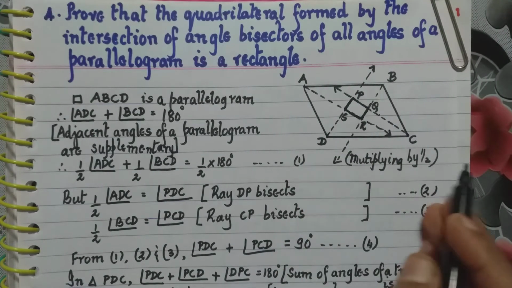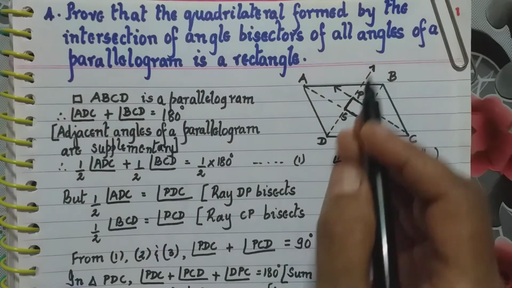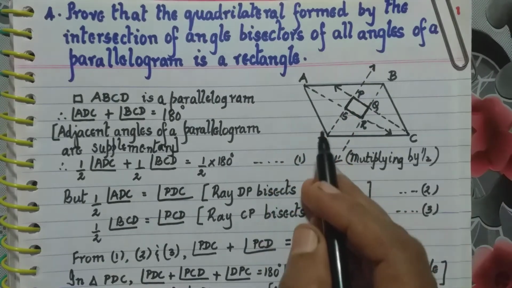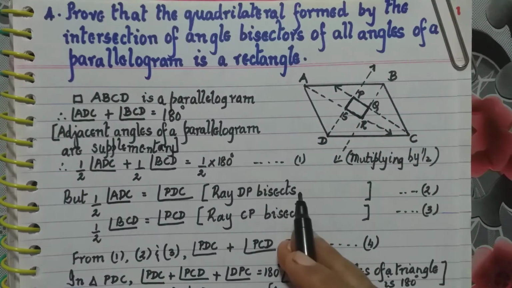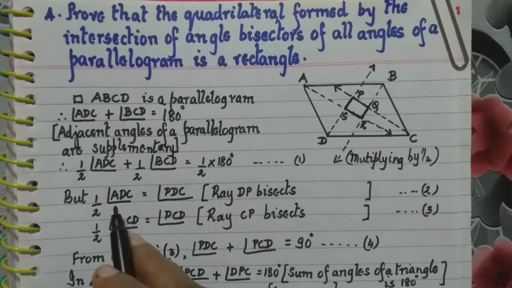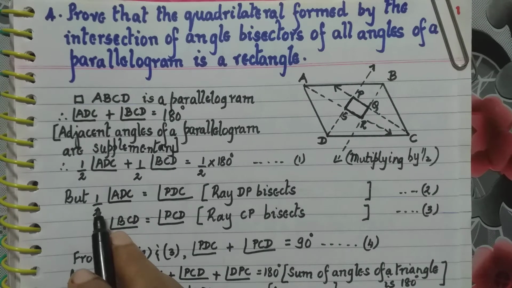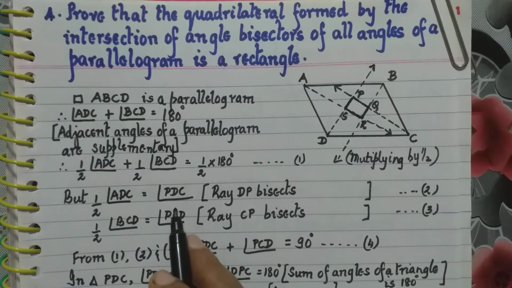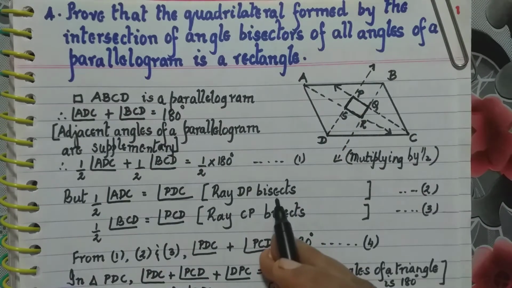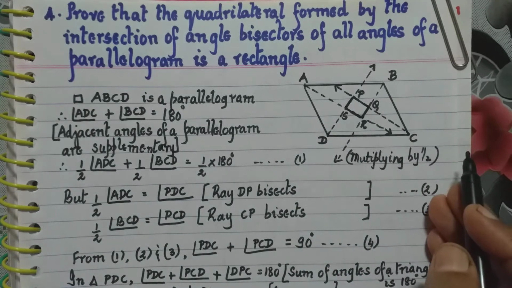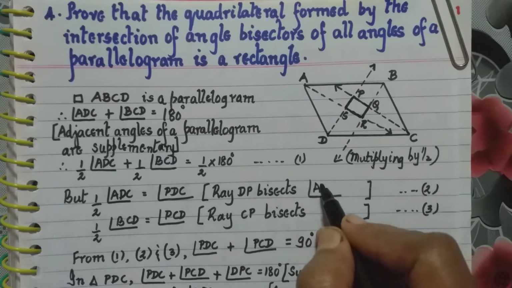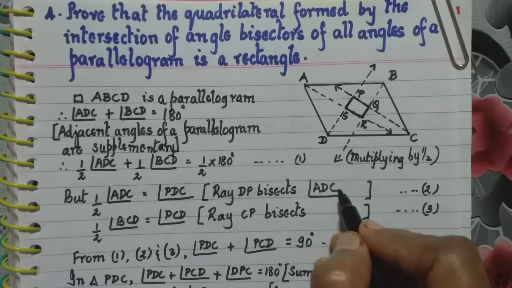Now further, half angle ADC is angle PDC. Why? Because DP is the angle bisector, meaning it is dividing this angle into two equal parts. So half angle ADC is equal to angle PDC, because ray DP bisects angle ADC.